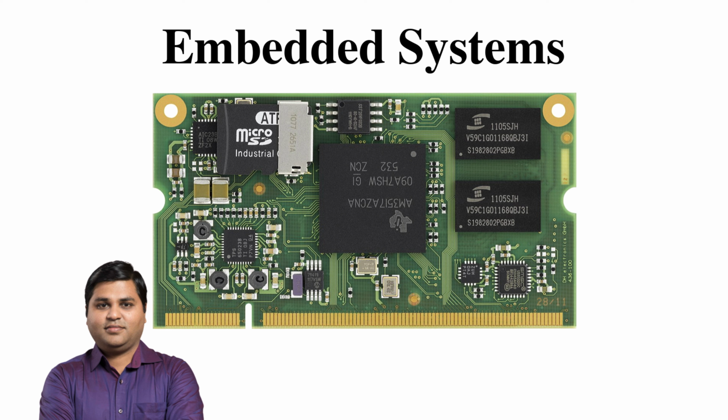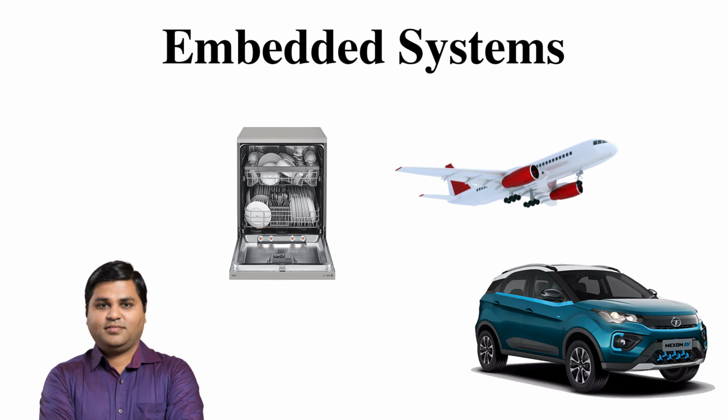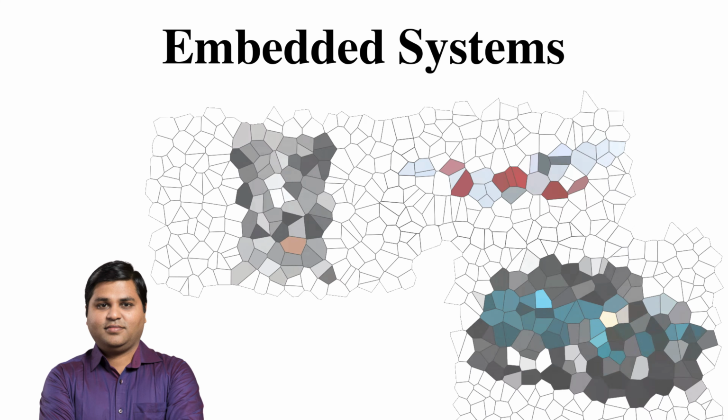One type of device that is becoming more and more common is called an embedded system. These are small computers that are built into other machines like dishwashers, cars, or airplanes. Programmers use C to write the instructions that tell the embedded system what to do. C is especially good for this because it's fast and efficient, which is important when you're working with machines that have limited resources.